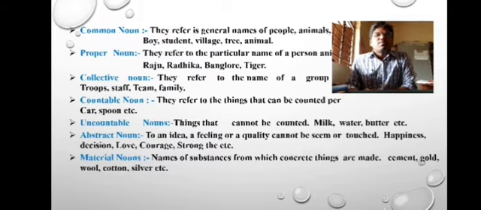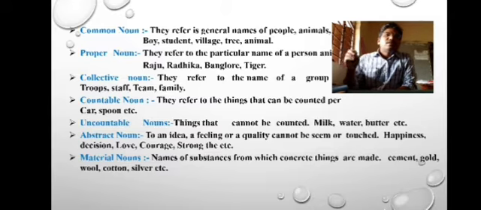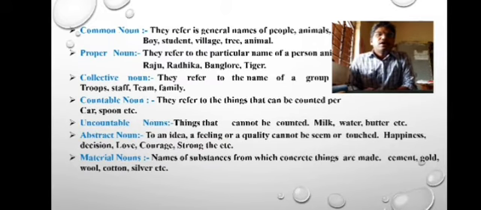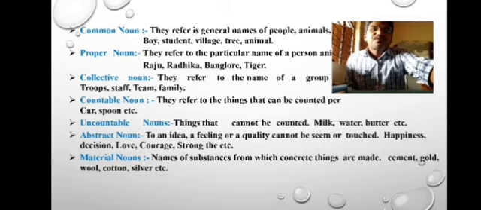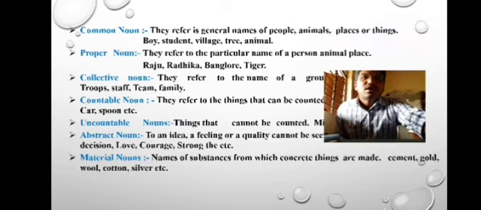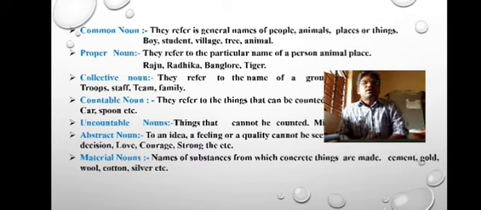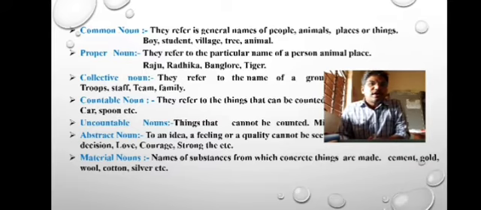Proper noun. Proper nouns are the nouns which are given by somebody, particularly for that person or for that thing or for that place. They are kept names. Proper nouns are kept names. Here are some examples: Raju, Radhika, Bengaluru. Tiger is also a common noun. Okay,